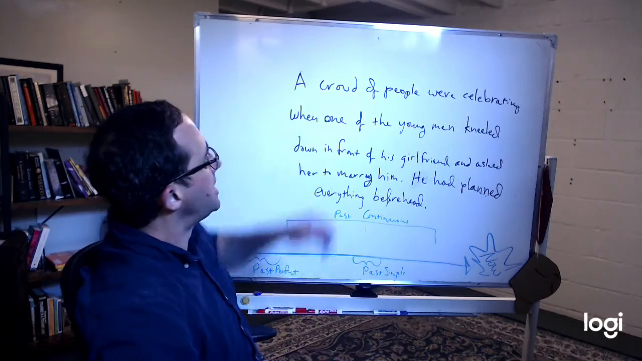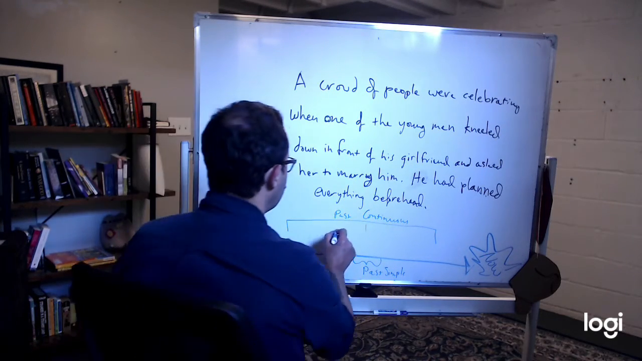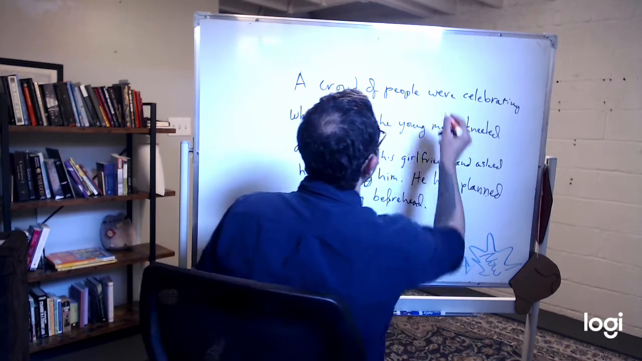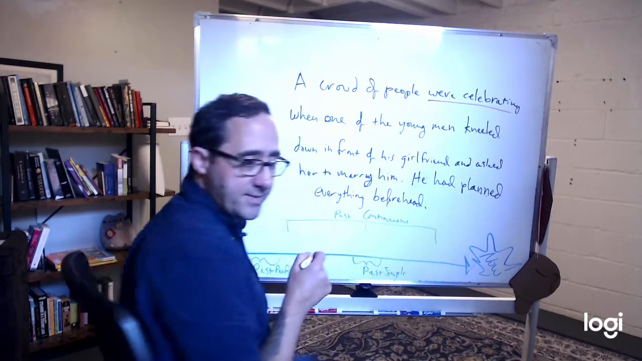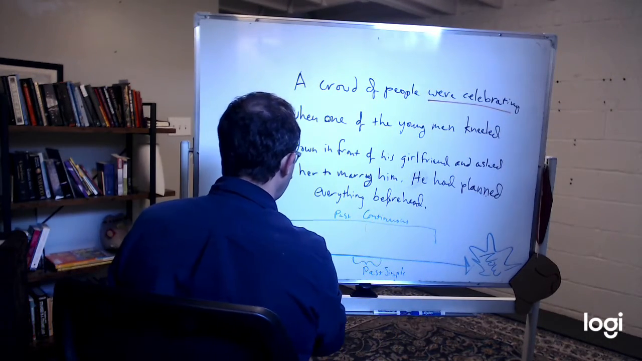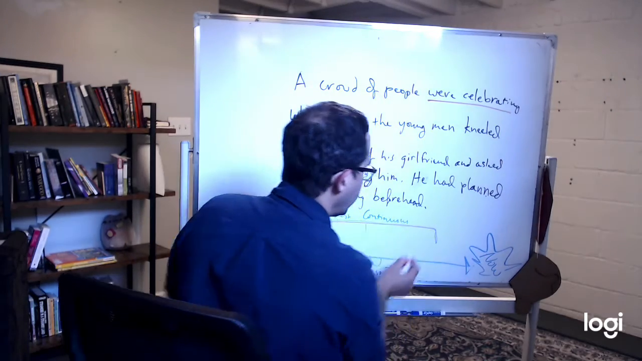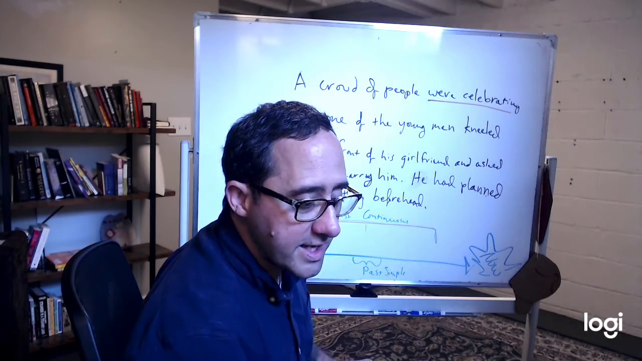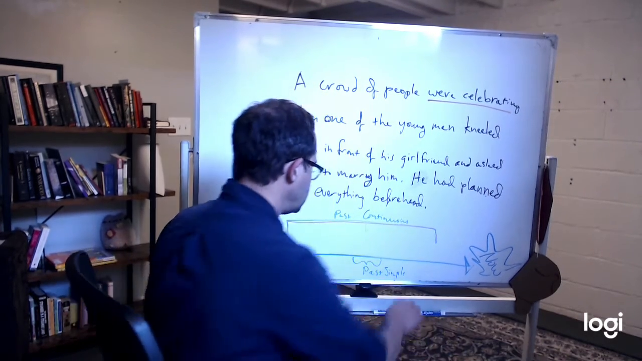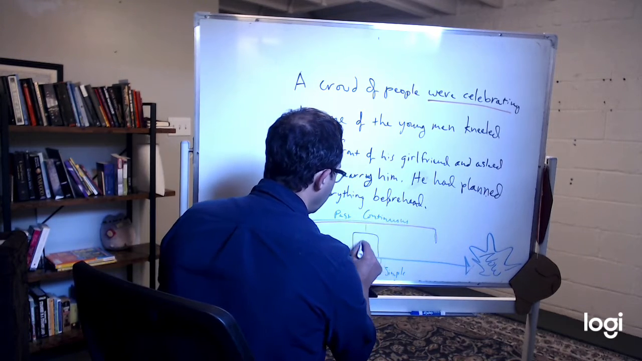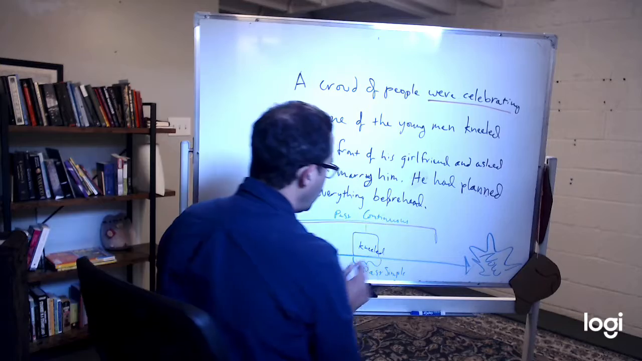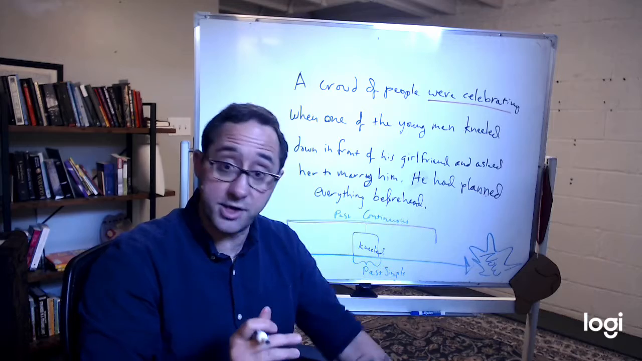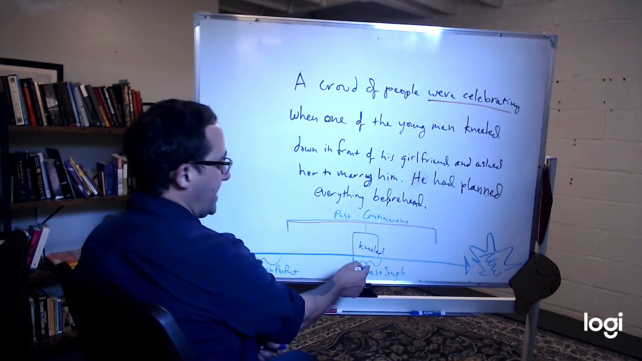Okay, how do we map this out? A crowd of people were celebrating right here. This is where they were celebrating. Before now, they were celebrating during this time, right? When one of the young men kneeled down, this is when the man kneels in front of her and says, "Will you marry me?" And he gives her a ring. He kneeled down on his knees. Right here, past simple.